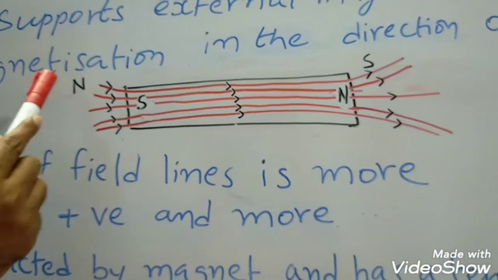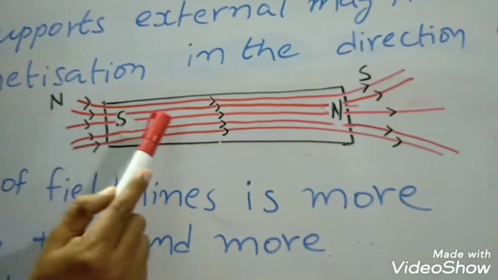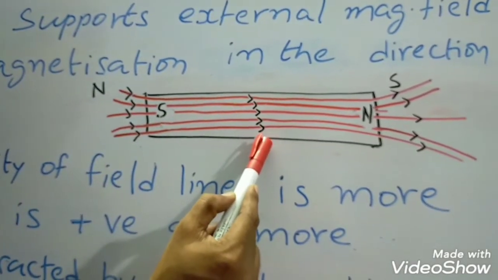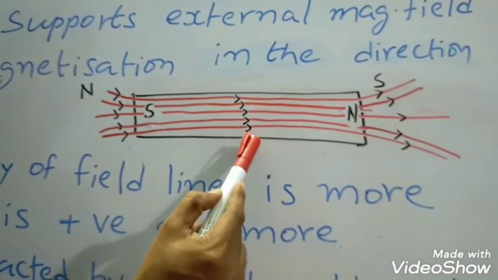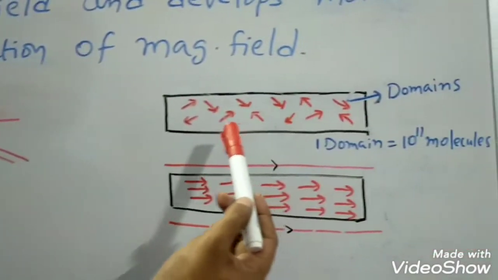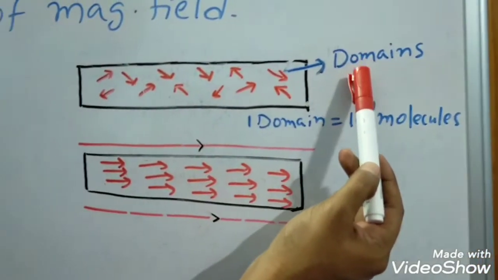Due to that, there is a force of attraction between north and south, so more field lines enter into this ferromagnetic substance.